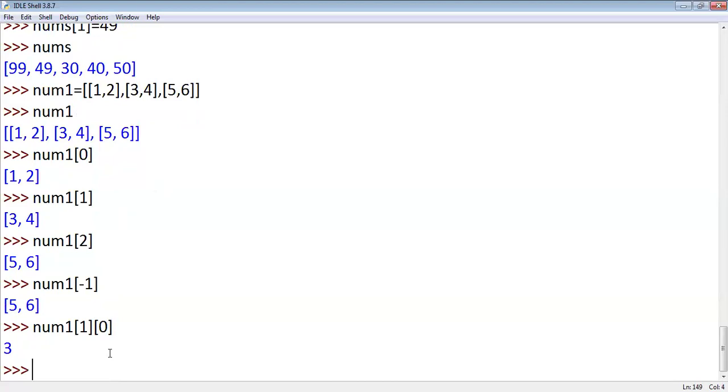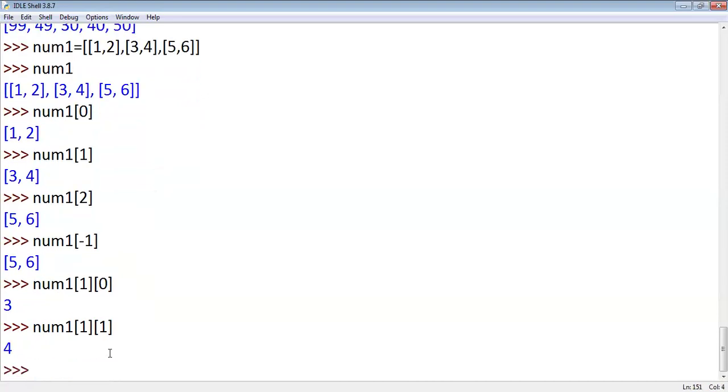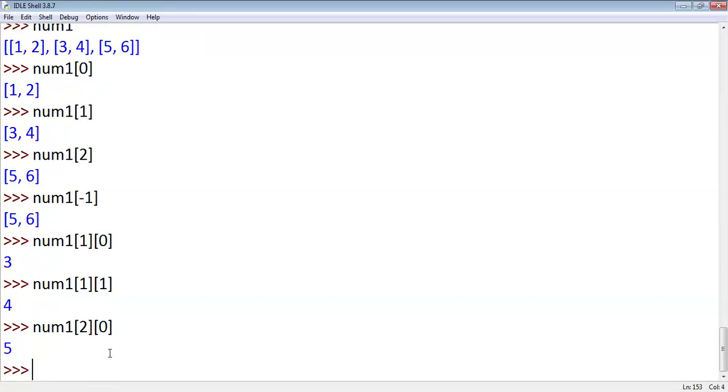I want to access 4. How to write the statement in Python? Num1 of 1. That's it. I want to access 5. How to access 5? Num1 of 2, 0. Okay. I want to access 6. Like this, we can access list elements. Is it clear? List is clear or not?